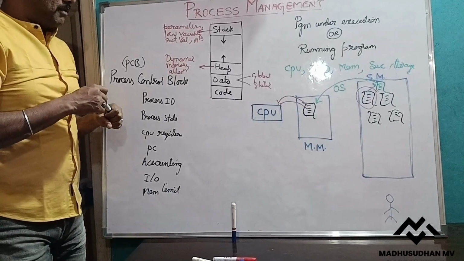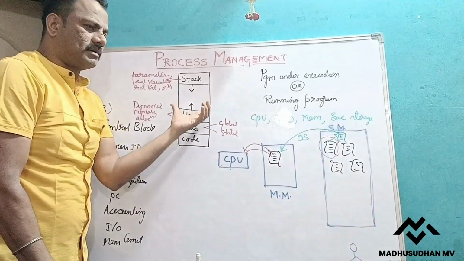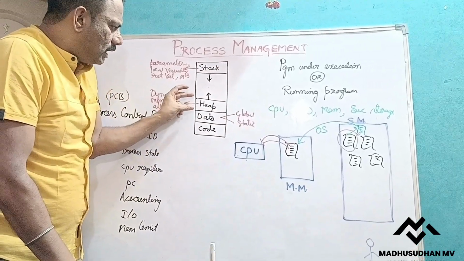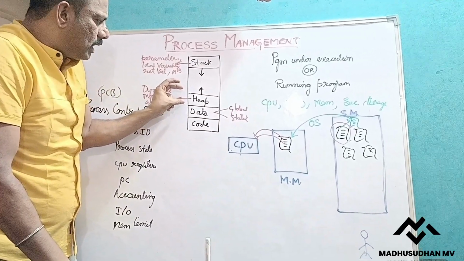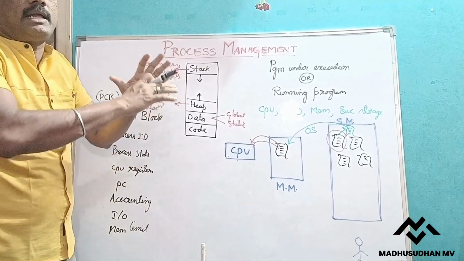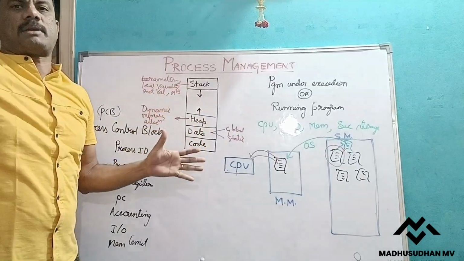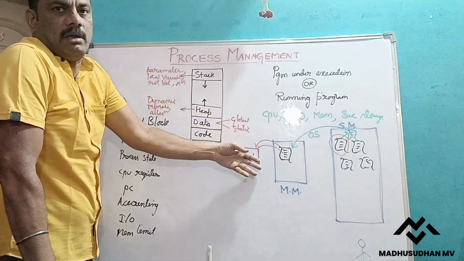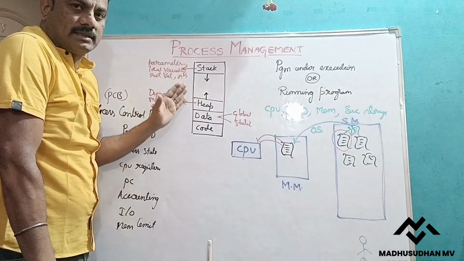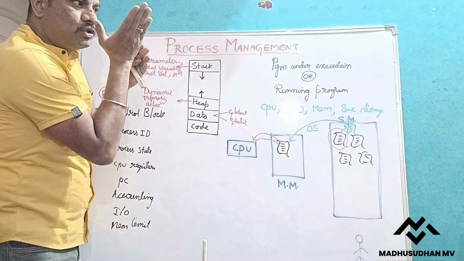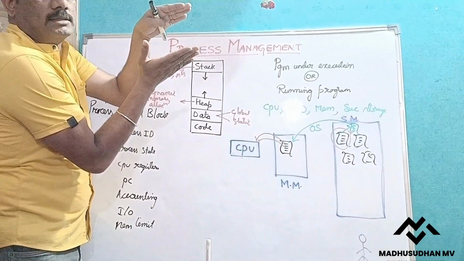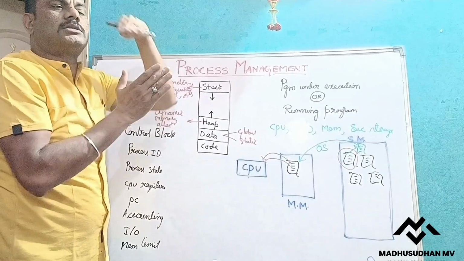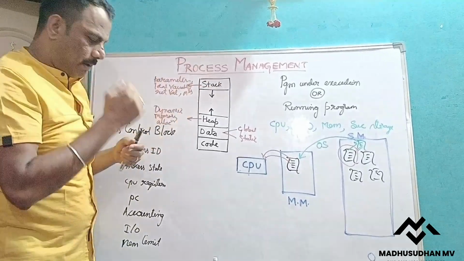Whenever a process is created in the main memory, it looks like this. If the data it stores is from so and so area to so and so area, it cannot simply take the data which belongs to some other process. Every process has some limited memory allocated in the main memory. So this process can take data only from so and so address to so and so address. It cannot take data belonging to some other process. So that memory limit is there.